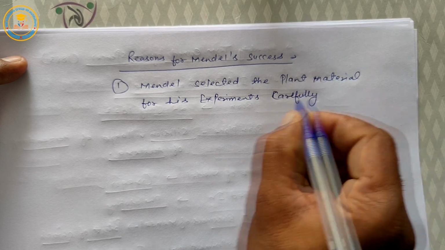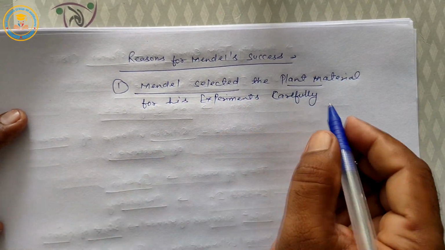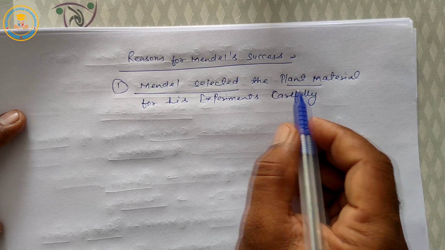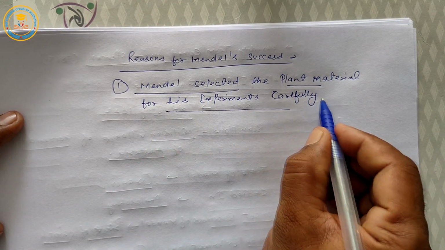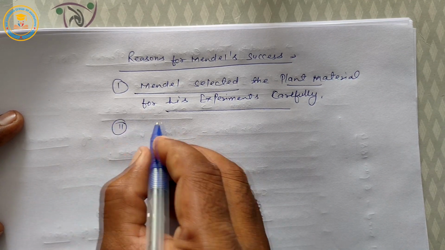Once again, Mendel selected plant material, it means plant character or plant trait, for his experiment carefully. This is the first reason for Mendel's success.